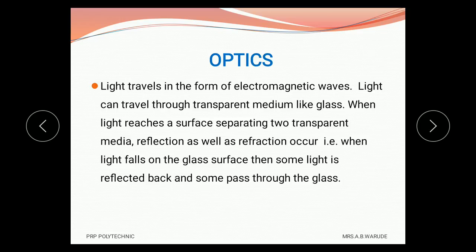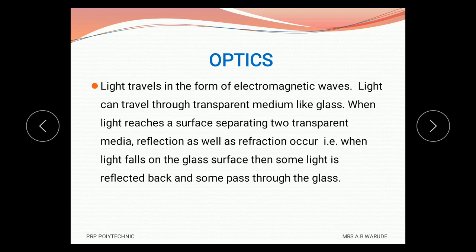Before going into the details of total internal reflection, we must know about reflection and refraction. When light falls on a surface like glass or water, some part of the light is reflected in the first medium and some light passes into the second medium.